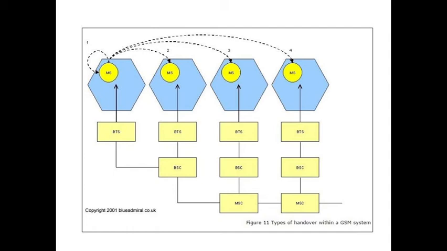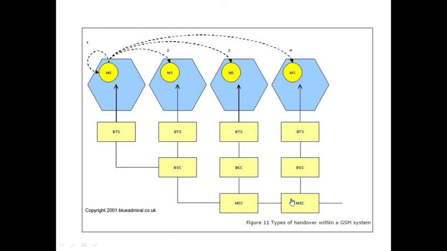If you observe the fourth radio cell, the mobile station has moved to the fourth radio cell now, which is under a different BTS, BSC and MSC. Here, as two MSCs are there, that is why it is called inter MSC handover.